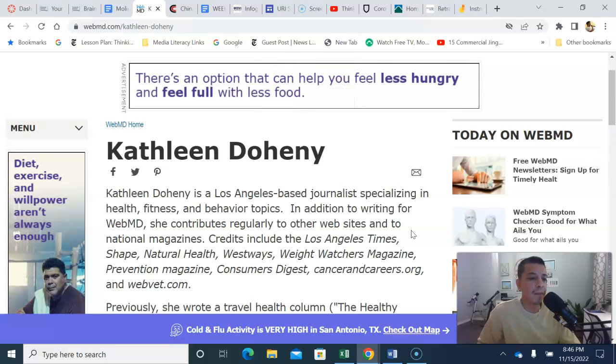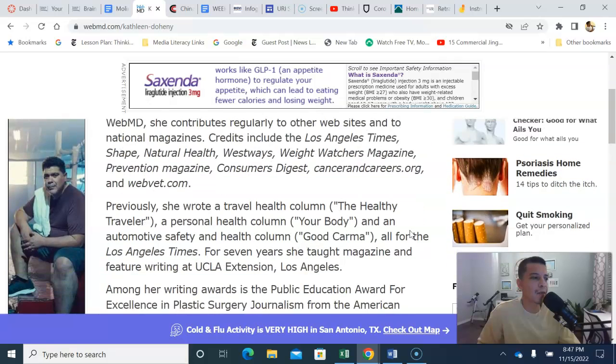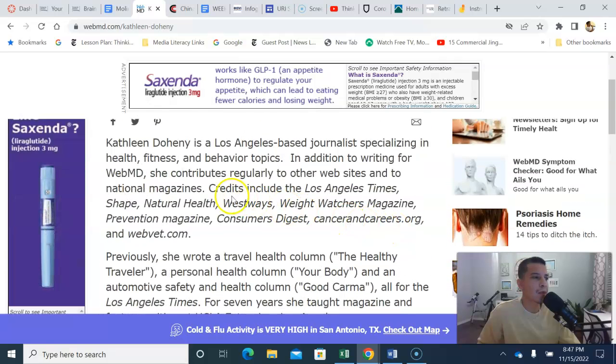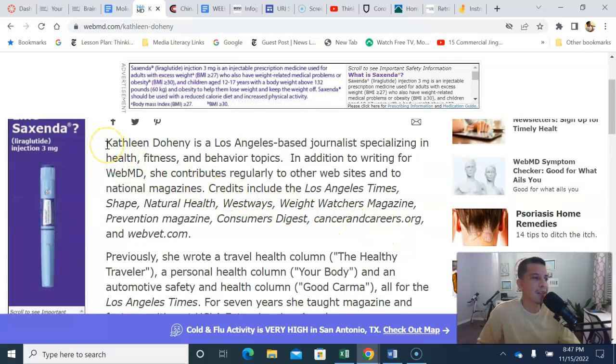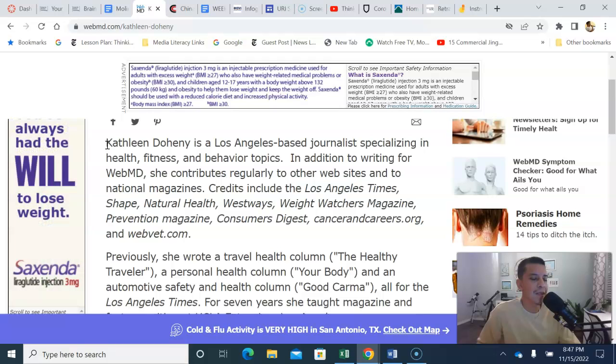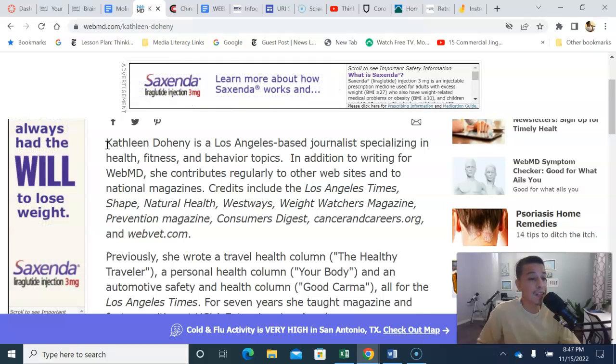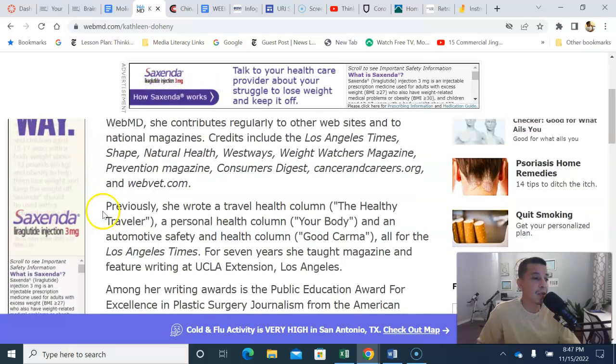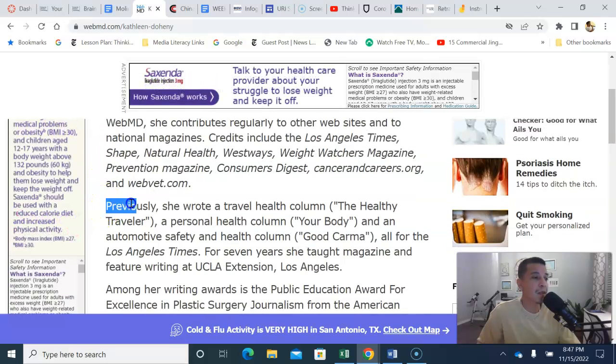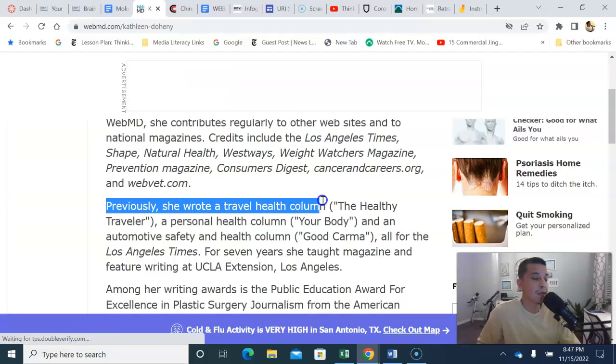And I want to make a plan. I want to make a flexible plan here to go back and forth. I want to read a little bit about Miss Kathleen here and see what the totality of this person's work might be. That gives me a little bit of information here. Previously wrote for a travel health column.